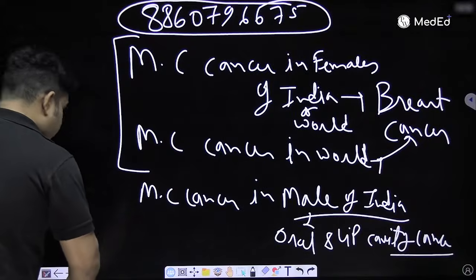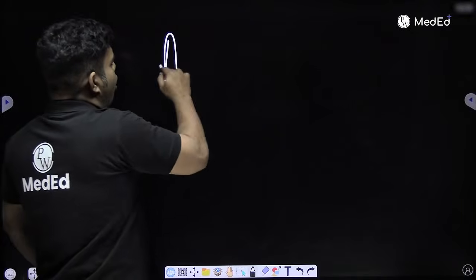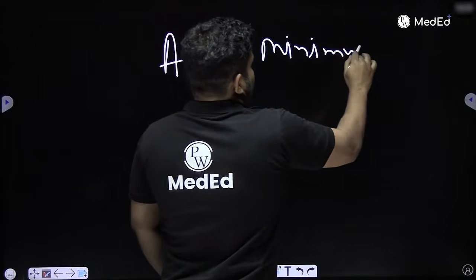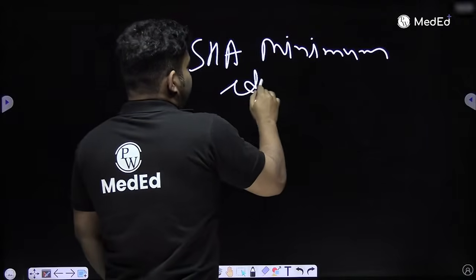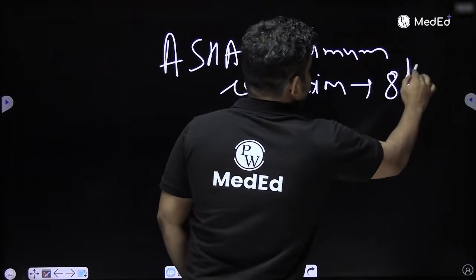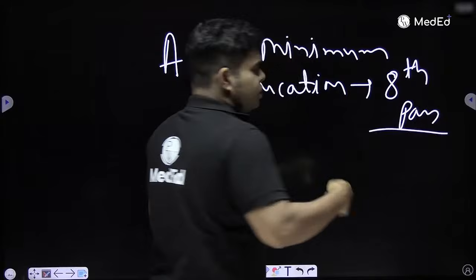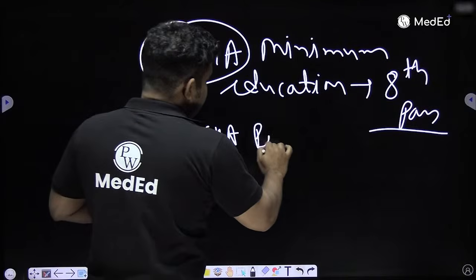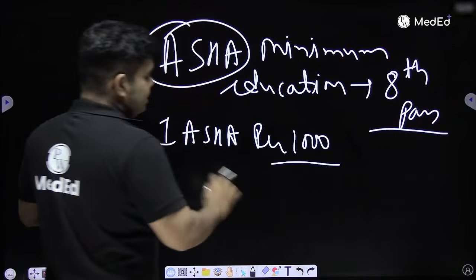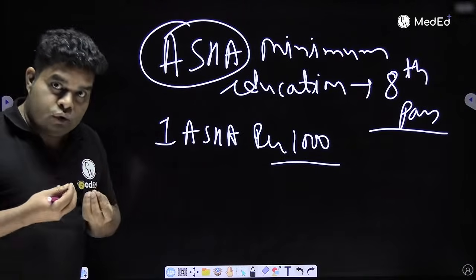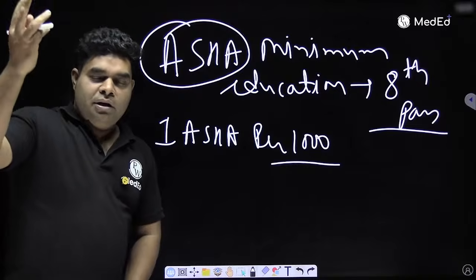One more thing I want to tell you. Many people will tell you wrong that ASHA minimum education is 10th pass. Always wrong. Park has written in 3 places, ASHA minimum education is 8th pass. So why are those teachers teaching it? There is 1 ASHA per 1000. That's the recent update. One teacher again wrongly said 2 ASHA per 1000. That was our future goal. Government said, let us first do 1 ASHA per 1000, then we will think about 2 ASHA.